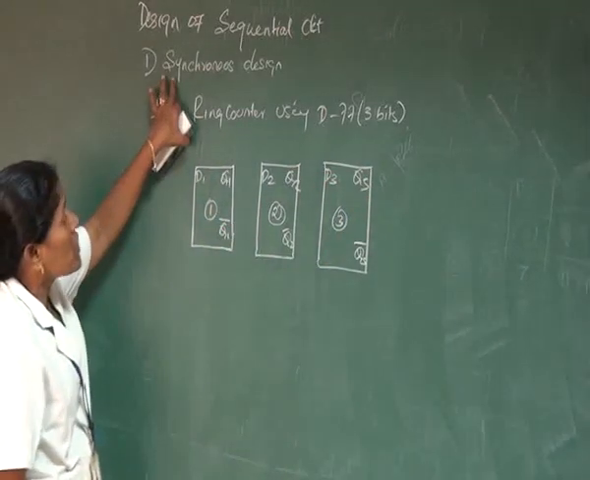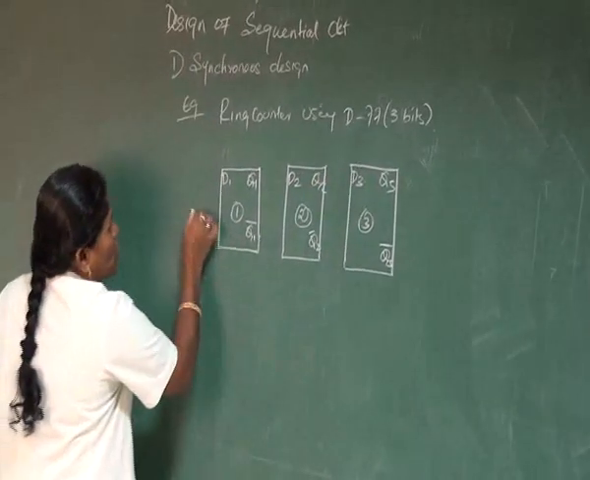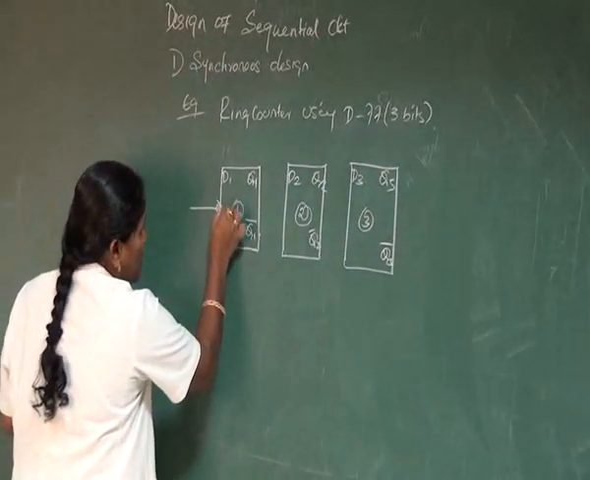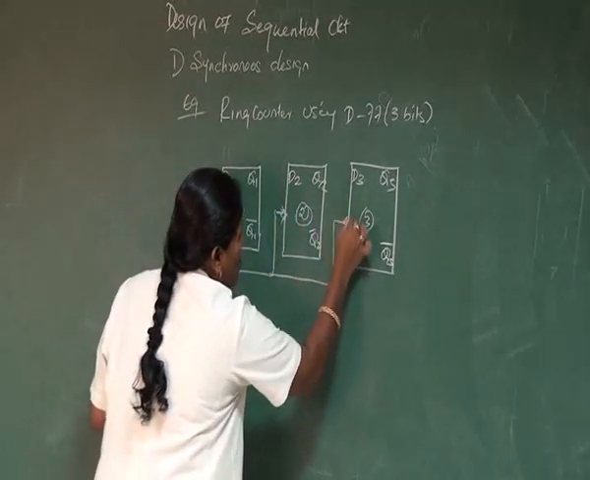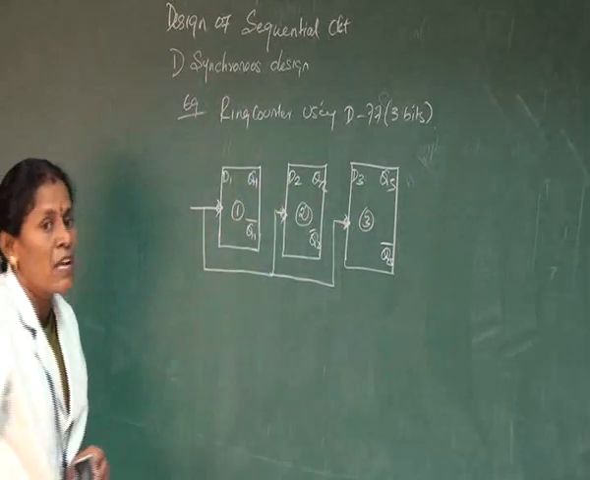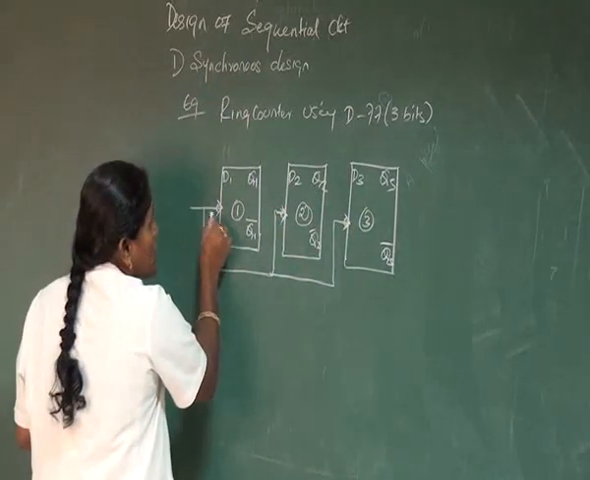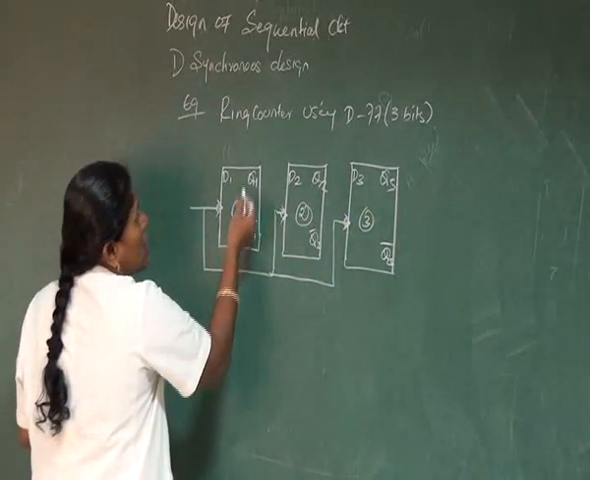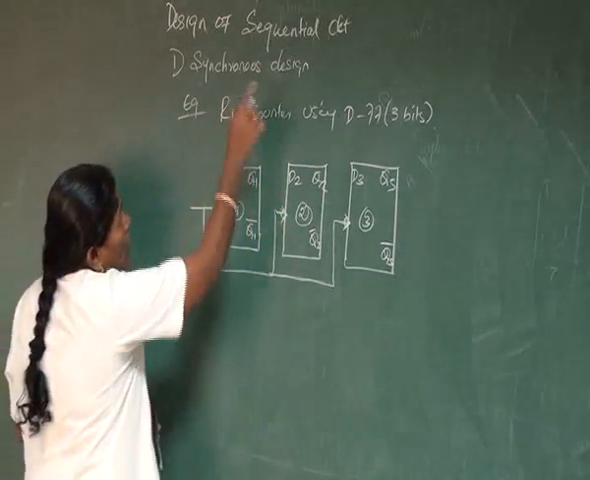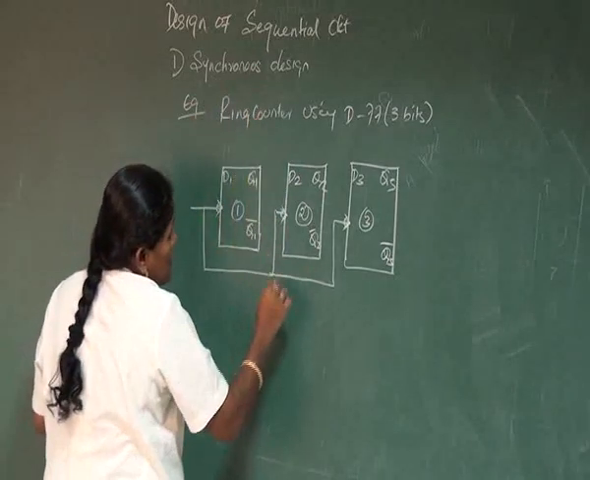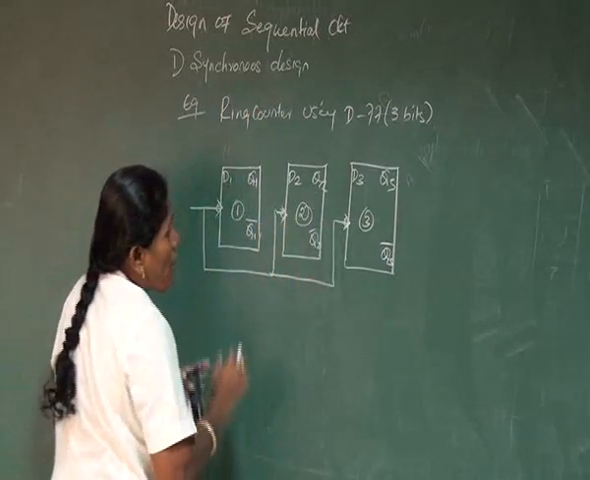For a synchronous circuit, we give the clock pulses to all the flip-flops at the same time. That is the first concept. Then only it operates like a synchronous circuit. If it is asynchronous, then we give the clock to the first flip-flop alone, and the first flip-flop output is given to the second clock. That is the design of the asynchronous. In the synchronous design, you give the clock to all the flip-flops at a time.